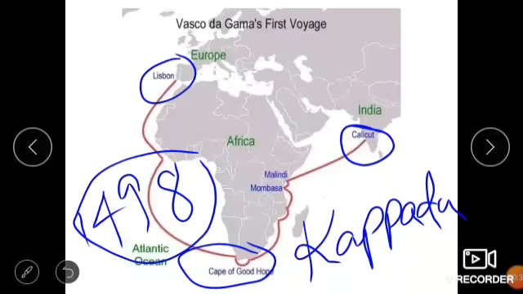So through this, he was the first person from Portugal, and hence the Portuguese are said to re-establish the trade between India and Europe. Why the word re-establish is used means Constantinople was the base for every trade. But when it was captured by the Ottoman Turks, these people started to find a new sea route to India. So they call the Portuguese the first to re-establish the trade between India and Europe.